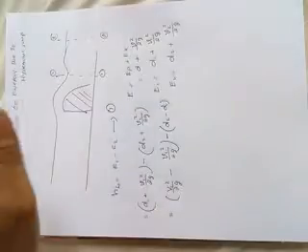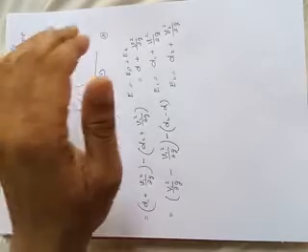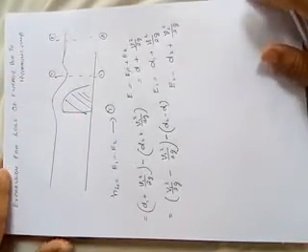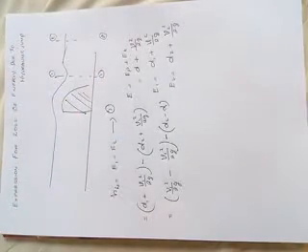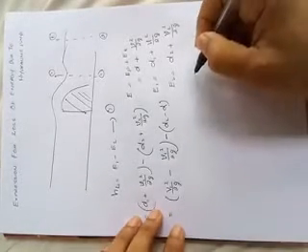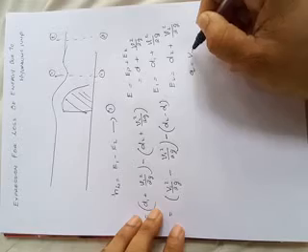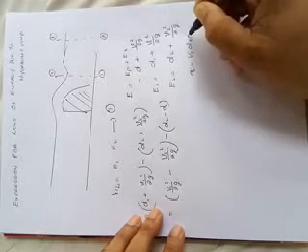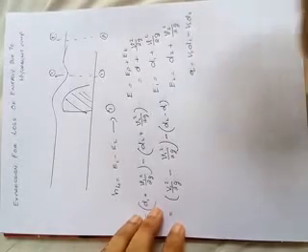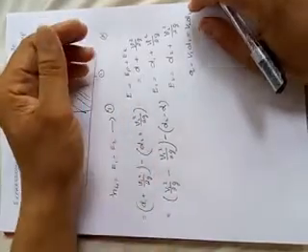This v1 square divided by 2g, already you know, right? v1 is equal to q divided by d1, is it right? Q divided by d1 is the v1. Already you studied, q is equal to v1 d1 is equal to v2 d2, already you derived in the last derivation.